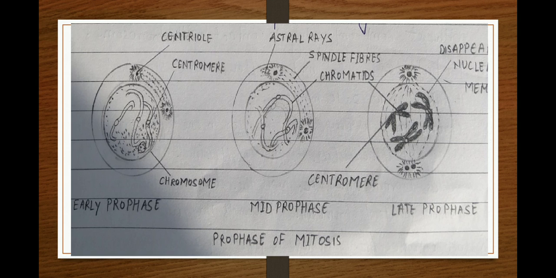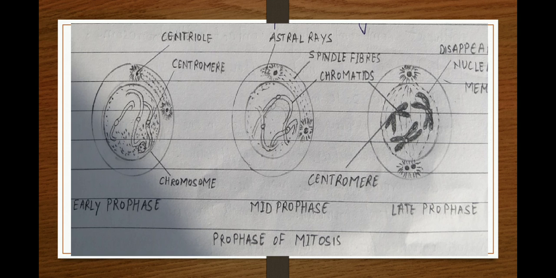We all know chromosomes bear the primary constriction, and the region around the primary constriction is called the kinetochore. The region where the two chromatids are attached is called the centromere.